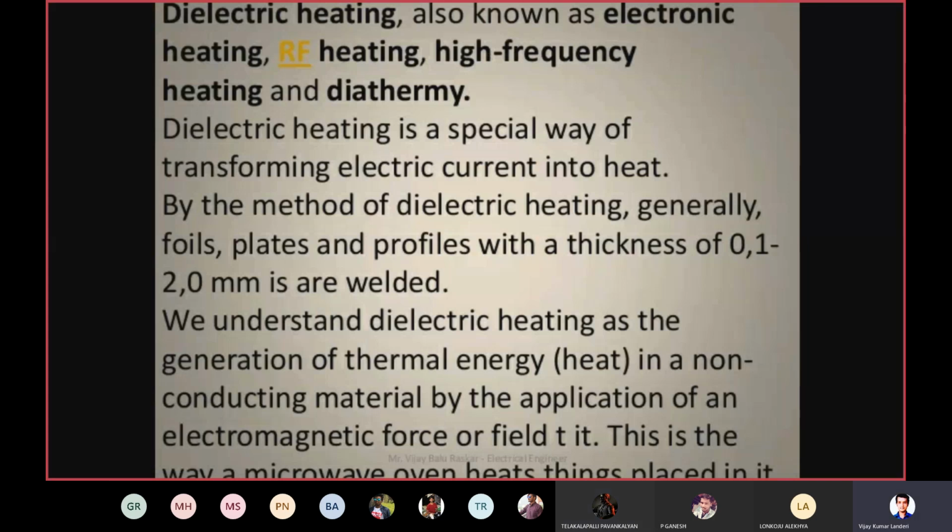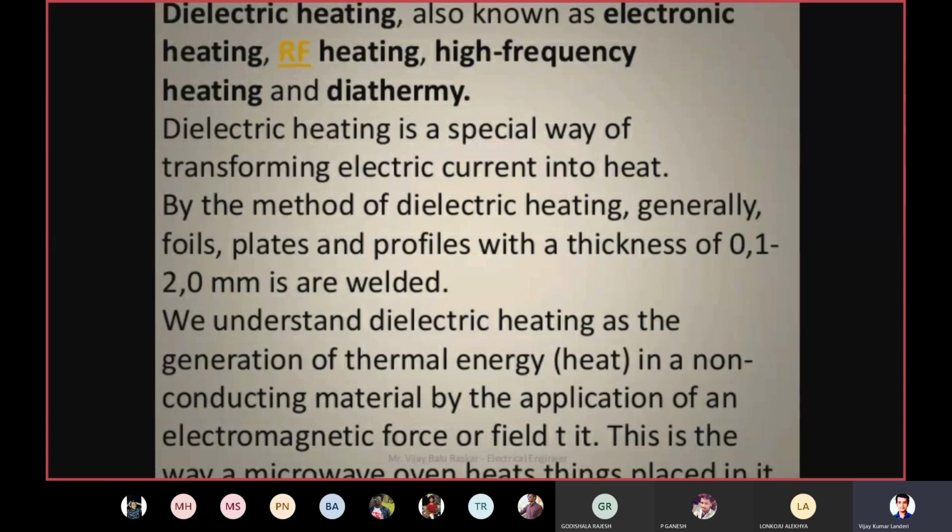Thicknesses of 0.12 mm are to be welded. So in this process, by this method, dielectric heating, we are trying to weld the metals which are in the thickness of that range. Dielectric heating is the generation of thermal energy in a non-conductor material by the application of an EMF or field in it. So here in this dielectric heating, we are able to generate the heat energy by applying the electromagnetic force.